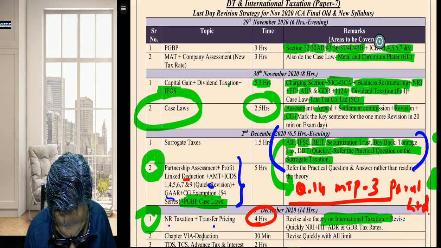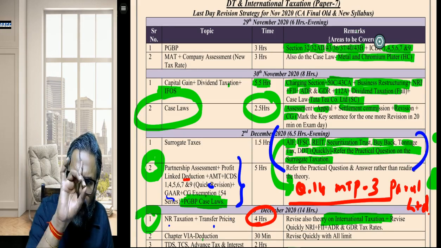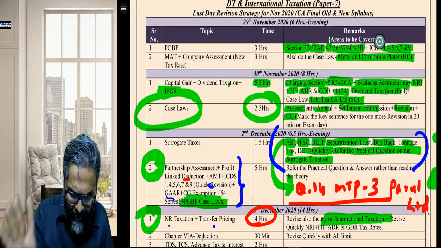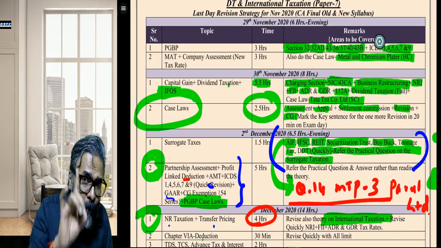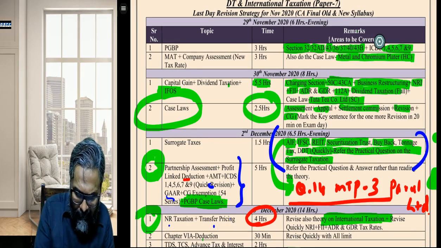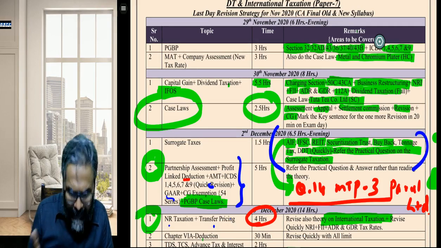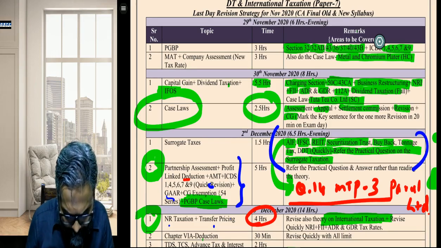ICAI SM full module and ICAI MTP complete. Do I need to refer to the MTP? Sonal, please don't do that. Whatever you have referred to, please stick to that. I am again repeating it: no new questions, neither for paper number 7 nor for paper number 6C.